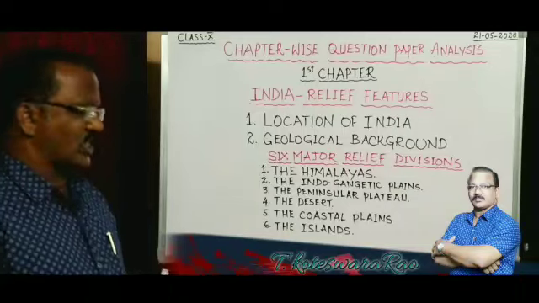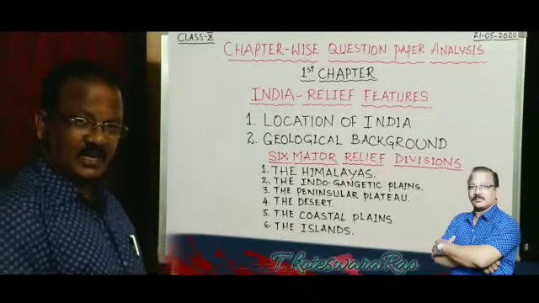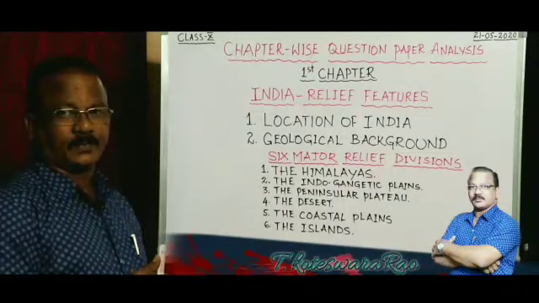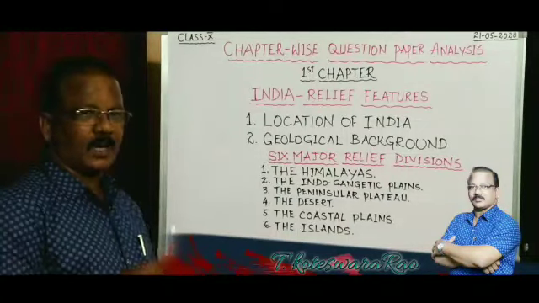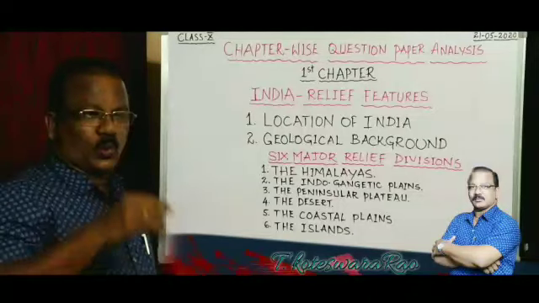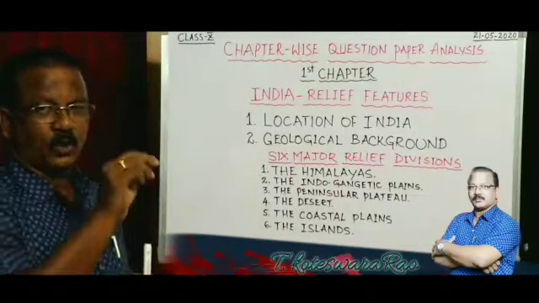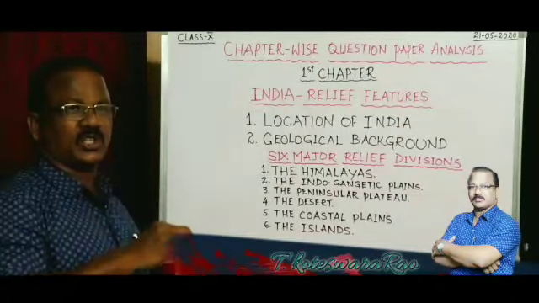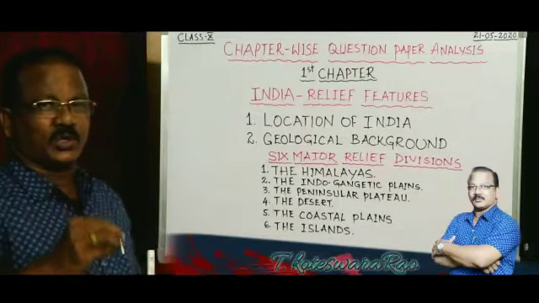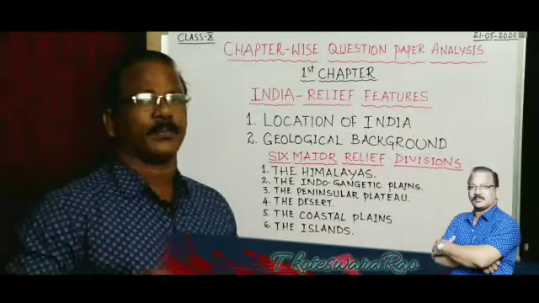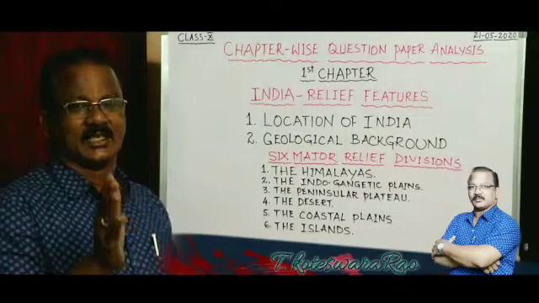And here in the coastal plains, west coastal plains and east coastal plains, there are different names for different coasts. For example, the west coastal plains are divided into 3 parts with 3 different names. What is the coast of Maharashtra and Goa called? Konkan coast. What is the coast of Karnataka state called? Canara coast. And what is the coast of Kerala state called? Malabar coast. So there are different names for different states on the western coast.